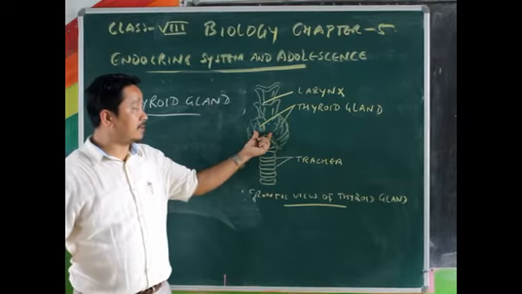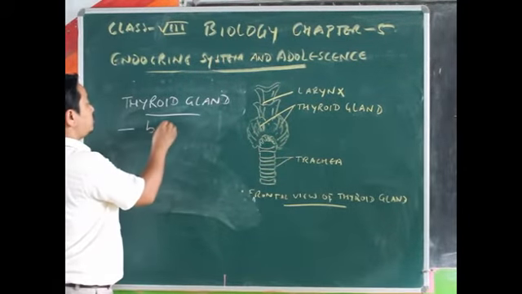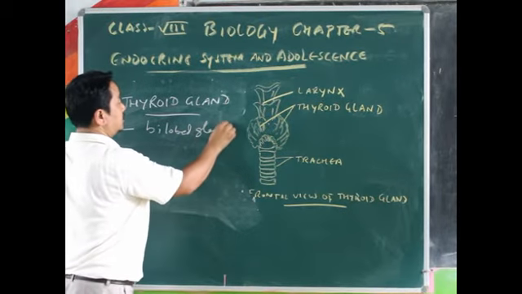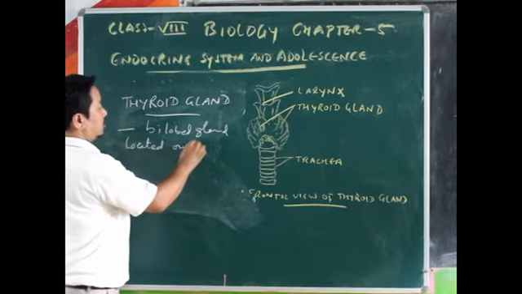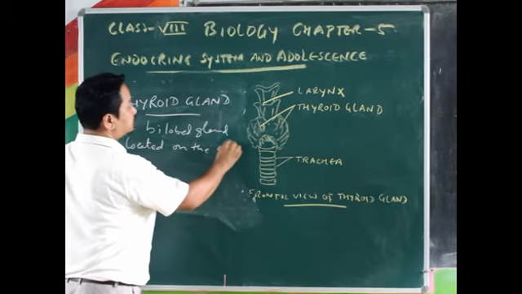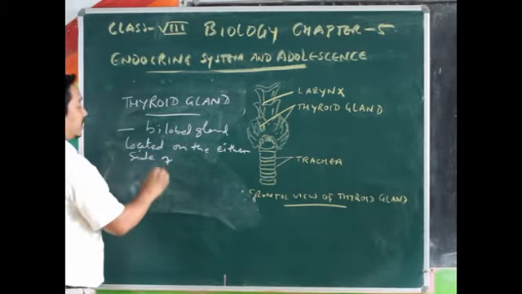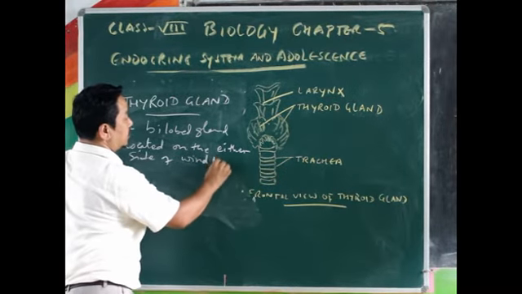And this thyroid gland is a bilobed gland located on either side of your windpipe.